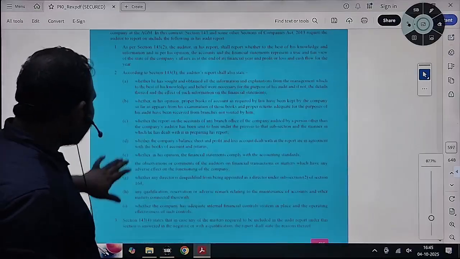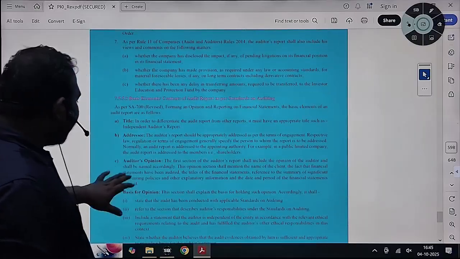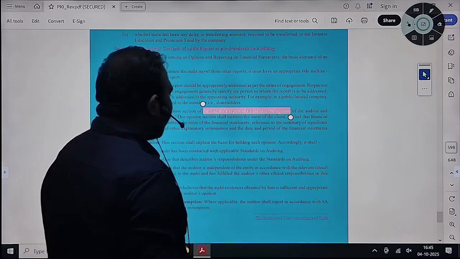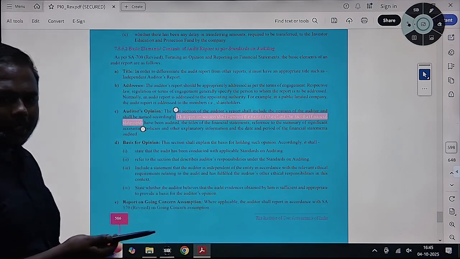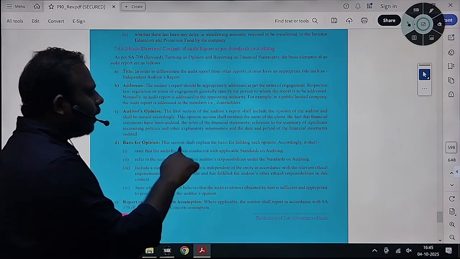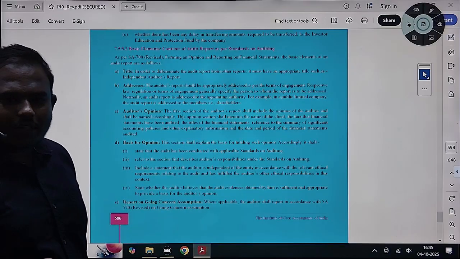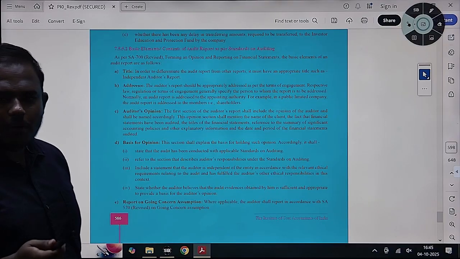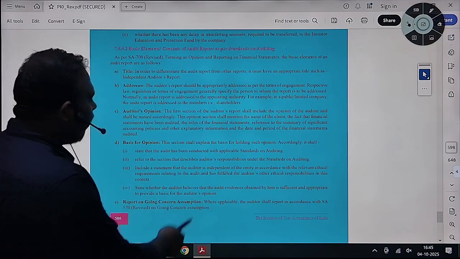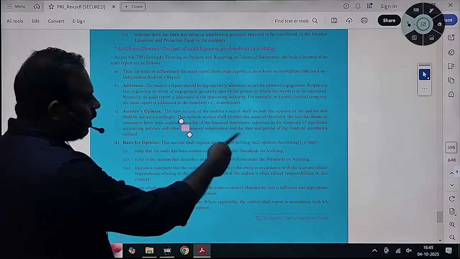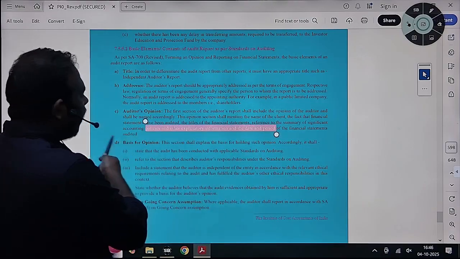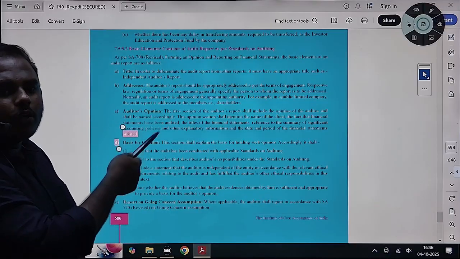So what are the contents of the audit report? Title, auditor's opinion. Different types of opinion we just saw. You will mention in the auditor's opinion whatever opinion he will issue. We are expressing a qualified opinion. We are expressing on the true and fair view. In his opinion, he will also mention the title of each financial statement audited, that we have audited the profit and loss account for the period, balance sheet as on date, cash flow statement for the period. He will mention all the financial statements they have audited along with the period for which they have been audited in his audit report in the auditor's opinion paragraph.